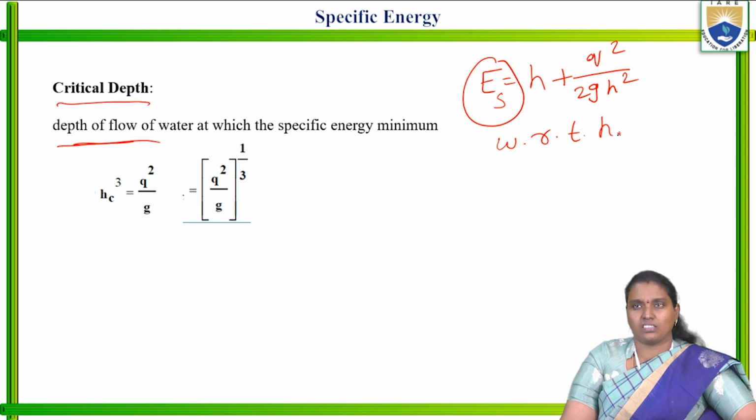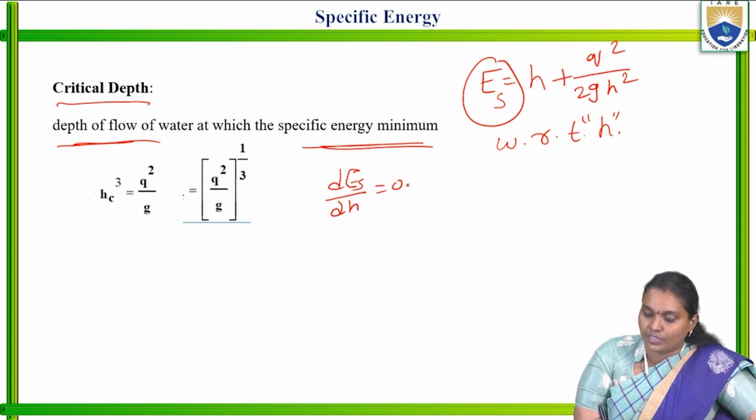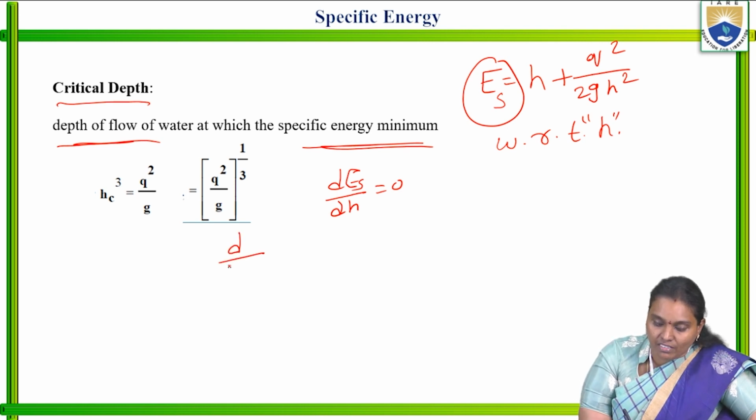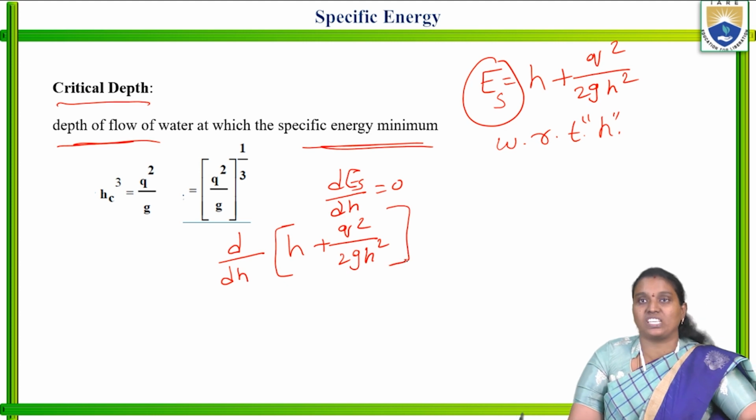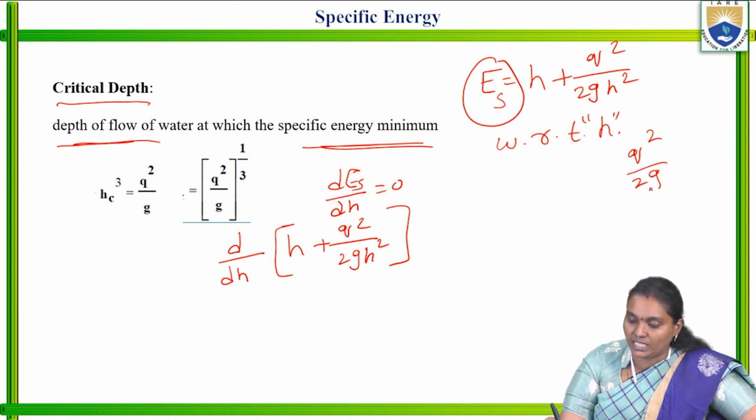The specific energy is going to be differentiated with respect to H because the specific energy is minimum, and mathematically we may express it like this: dE by dH is equal to 0. So now substitute this differentiation with respect to H, E is equal to H plus Q square by 2G H square. In this, Q square by 2G is a constant.